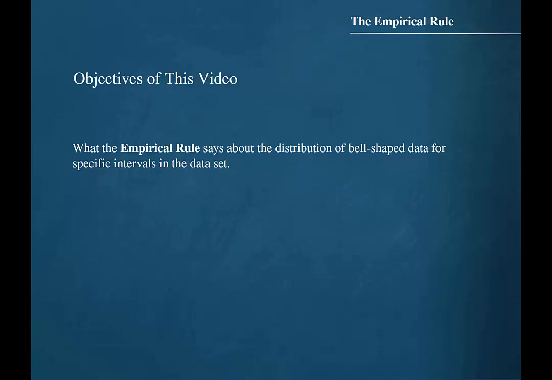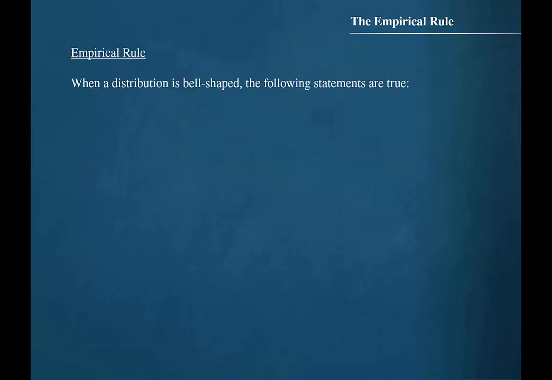In this video, we will learn what the empirical rule says about the distribution of bell-shaped data for specific intervals in the dataset. When a distribution is bell-shaped, the following statements are true.